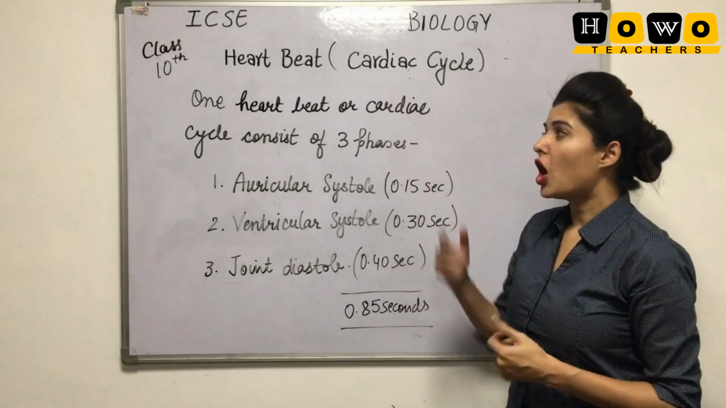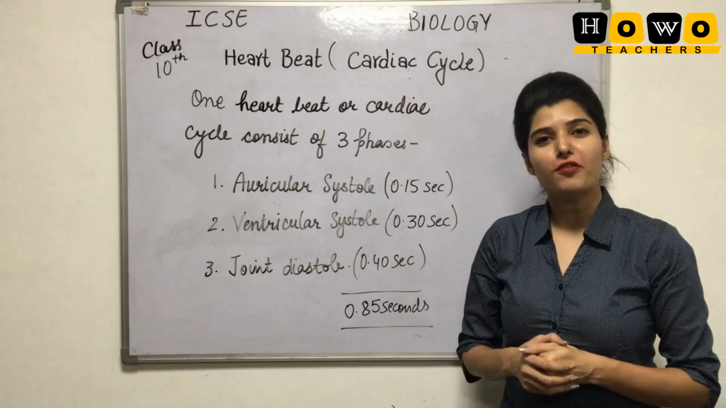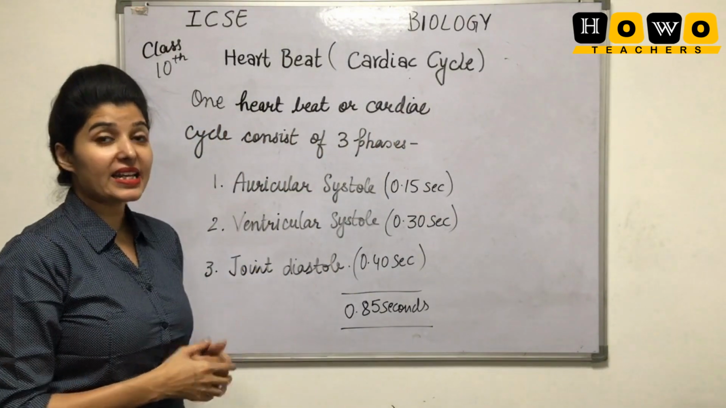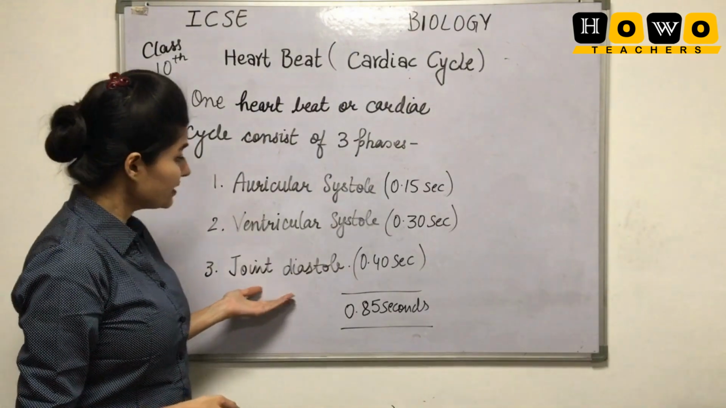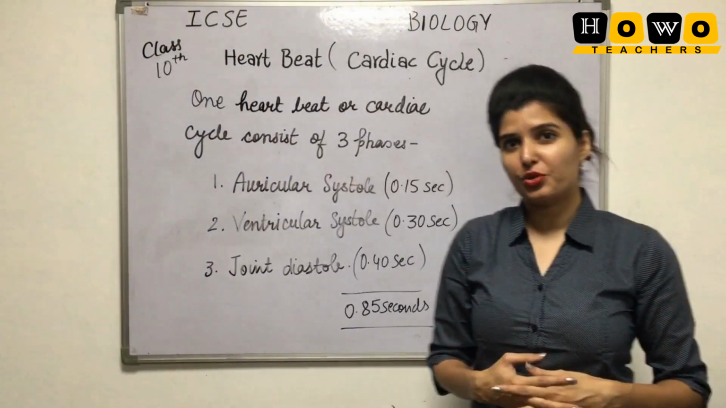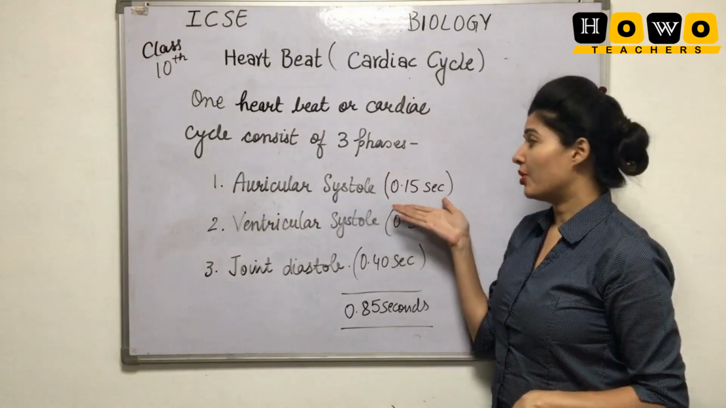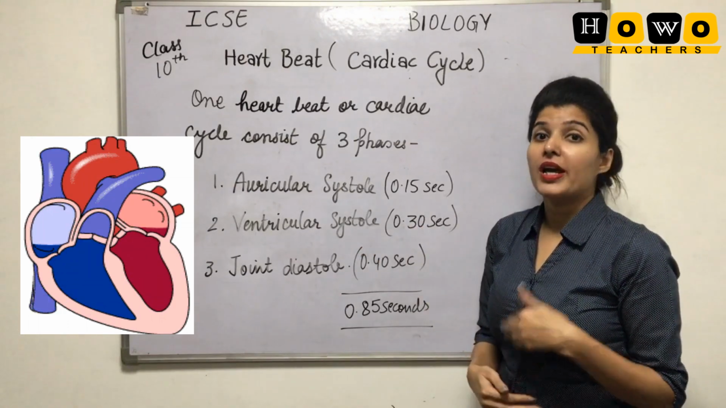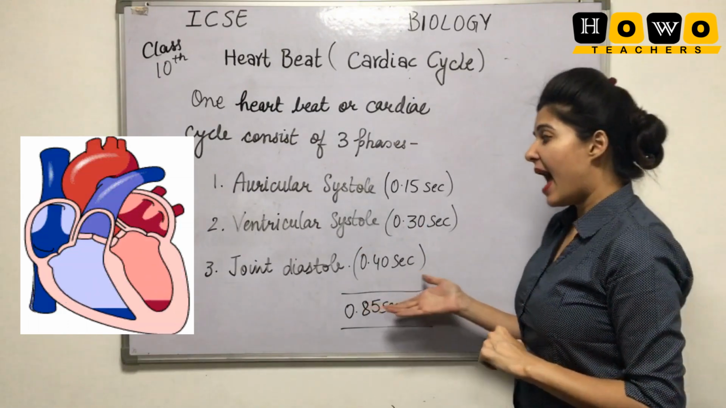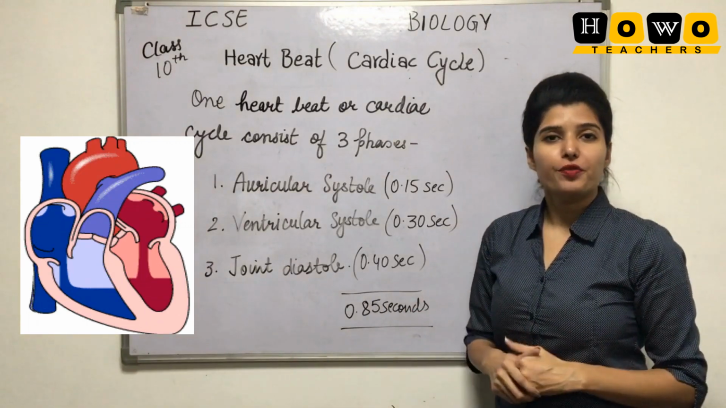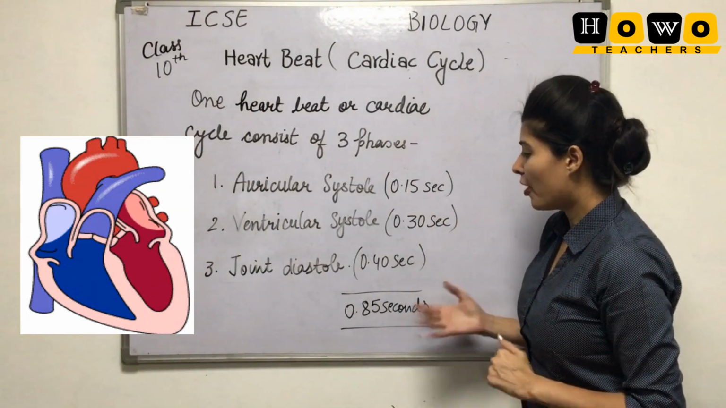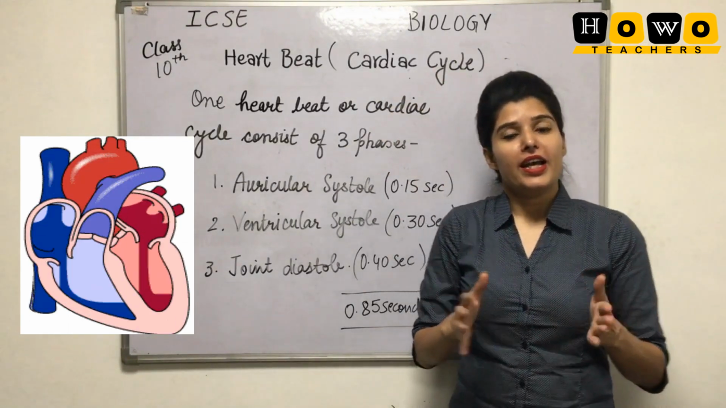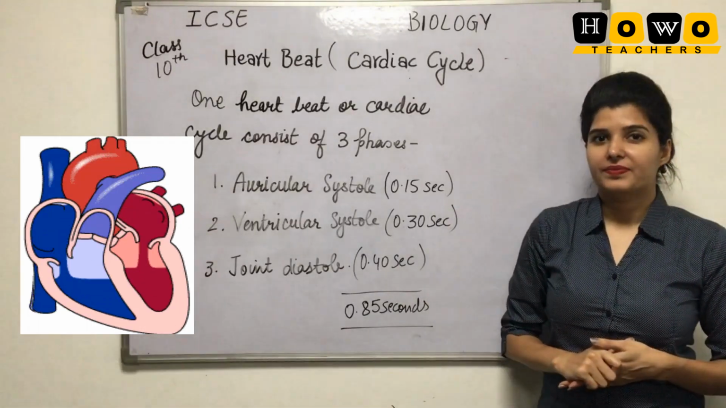One heartbeat or a cardiac cycle consists of three parts. The first is the auricular systole, second is ventricular systole, and the third is the joint diastole. Students, auricular systole is of 0.15 second, whereas ventricular systole is of 0.3 seconds. And the joint diastole is of 0.4 seconds, a total of 0.85 seconds. So this is how a complete cardiac cycle is of 0.85 seconds.